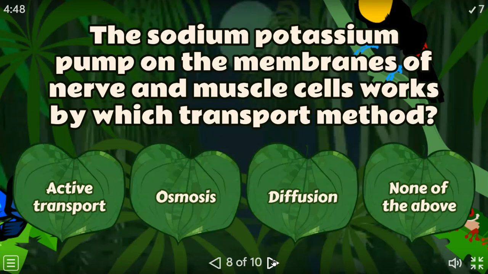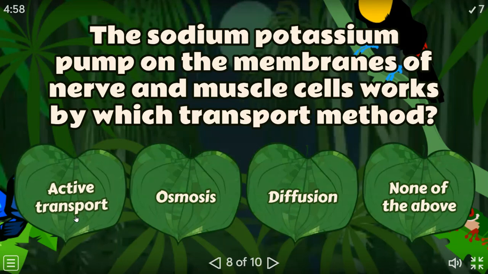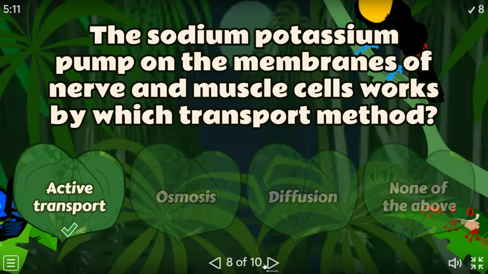So, what do you think? Which process involves the sodium and potassium pumps? Active transport. Yes. Just like the carrier proteins, the pumps work as carrier proteins. Okay. Yes.